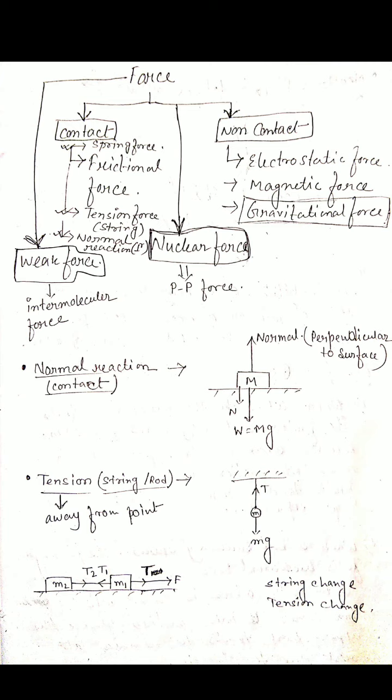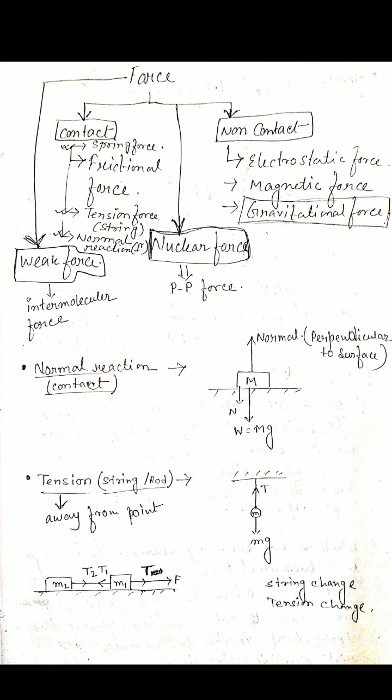Another one is normal reaction. Normal reaction means the force which acts perpendicularly at the point of contact. Another type is non-contact force. Examples are electrostatic force, magnetic force, gravitational force.